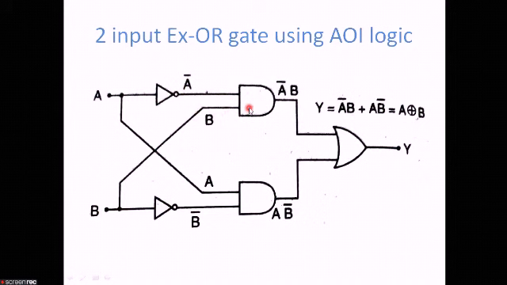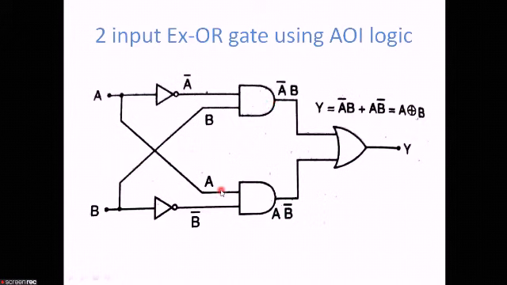Suppose this is the first AND gate. What is the input of this AND gate? A bar, that is the output from the inverter, and B. So what will be the output of this AND gate? That is the first AND gate, that is A bar B.